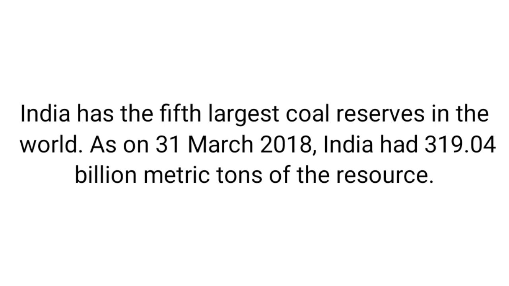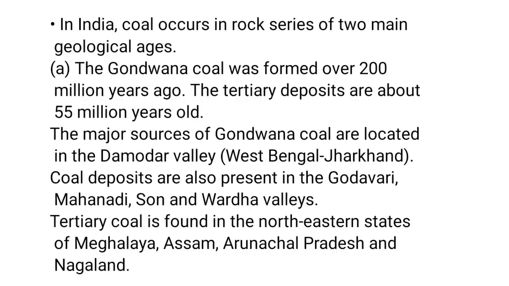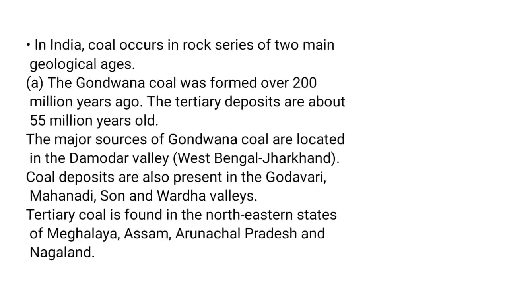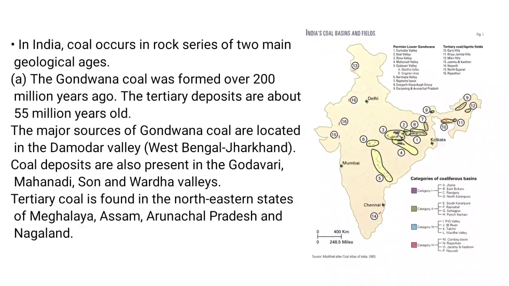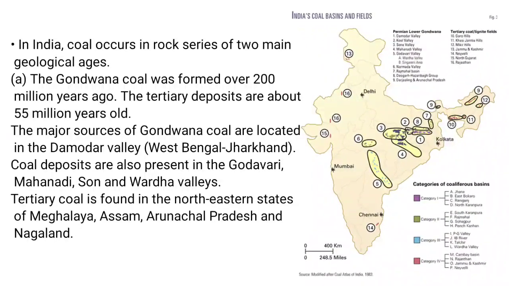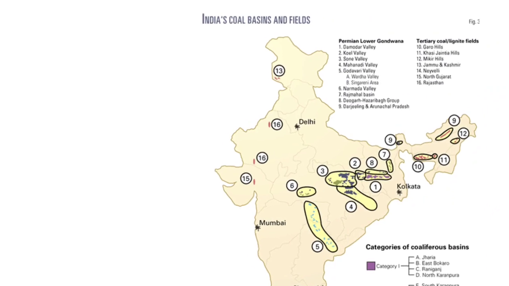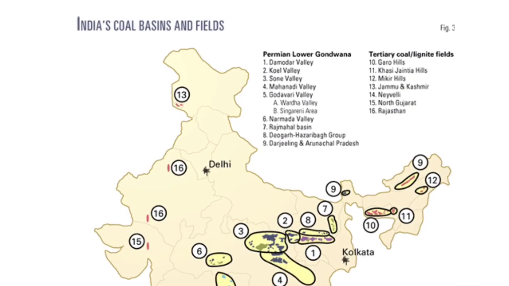India has the fifth largest coal reserves in the world, and the estimated reserves are 319 billion metric tons of coal. Now the coal reserves in India are classified into two geological ages: the Gondwana coalfield, which is more than 200 million years old, and the tertiary deposits, which are 55 million years old. The Gondwana coalfield is mainly found in the Chota Nagpur plateau areas, and the tertiary coalfields are mainly found in the northeastern states. So here in the figure, a few names of the Gondwana coalfields and the tertiary coalfields have been given. Please go through that.